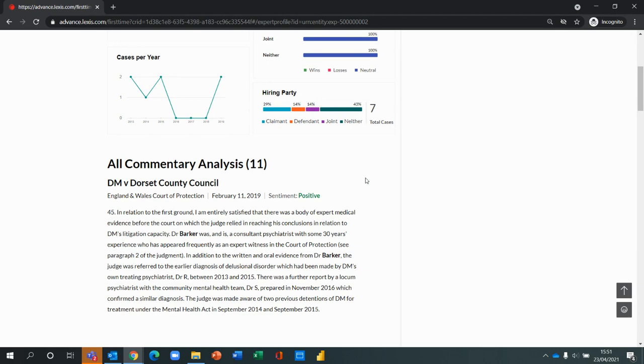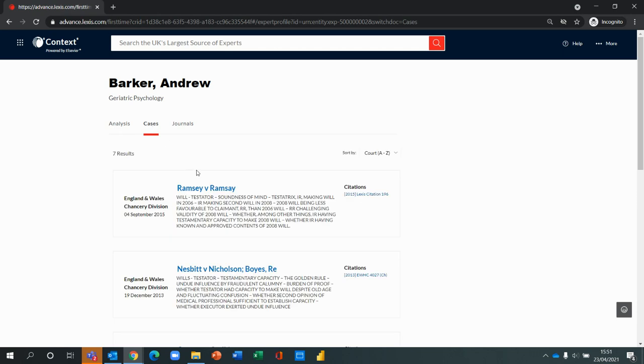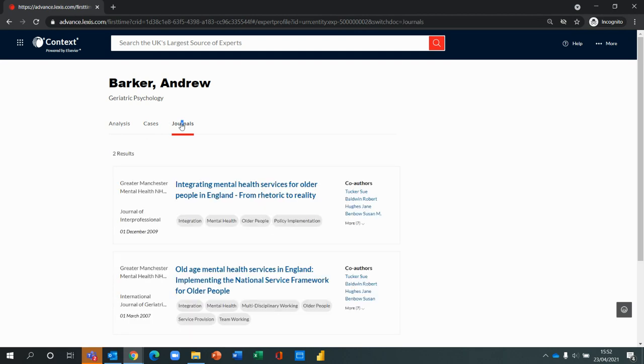We've also got the Cases tab towards the top, which gives you a list of cases that are referenced, and our database is continually updated using the latest artificial intelligence technology to ensure an expert's data is updated within 24 hours from the judgment or case going live in Lexis Library, which means customers can be confident they're using the most up-to-date information and they have the knowledge of current experts with recent courtroom history. We also have the Journals tab, which provides access to the journals and other works that this expert has co-authored and published. And this is so that we can get an even better and more well-rounded view of the expert based on their publications.